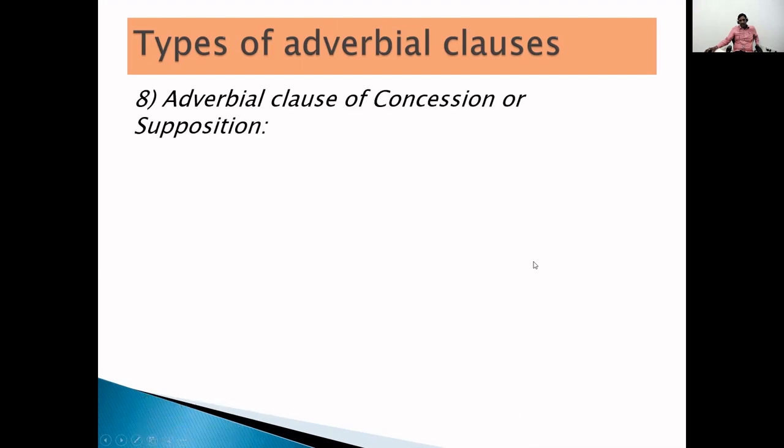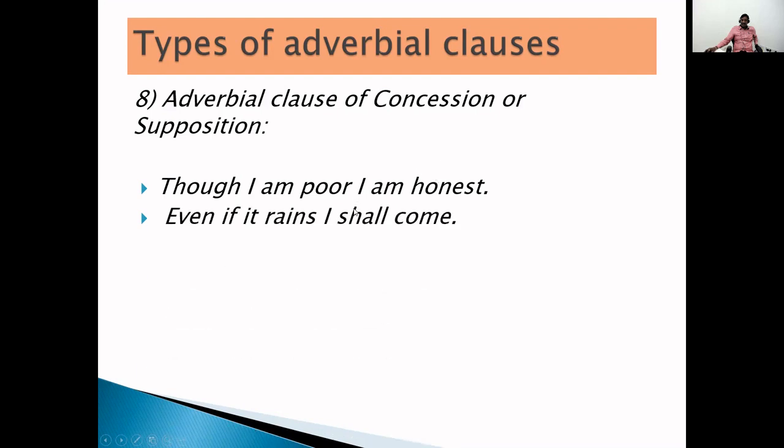Now look at one more adverbial clause: the adverbial clause of concession or supposition. It is giving some supposition or concession. Look at the example, you will understand clearly. Though I am poor, I am honest. So even though I am poor, I am honest. This is supposition; we are giving a supposition or concession.